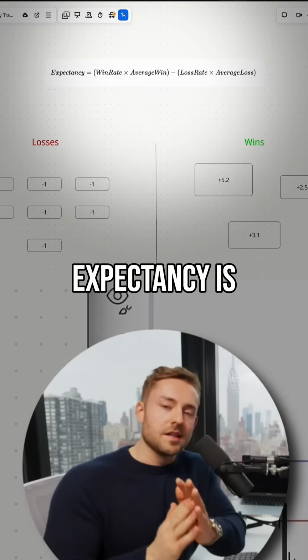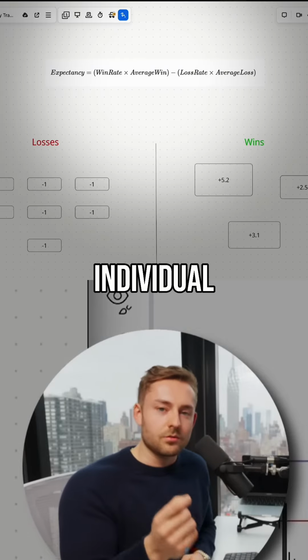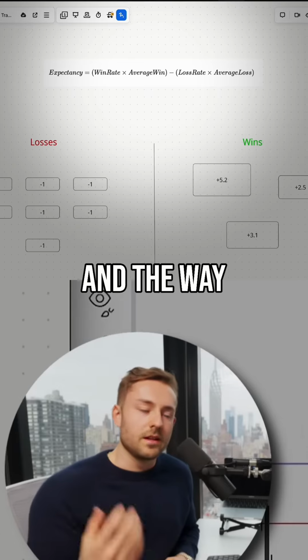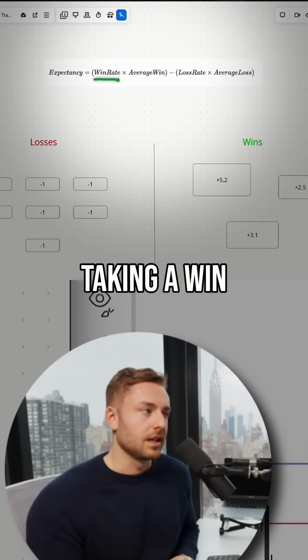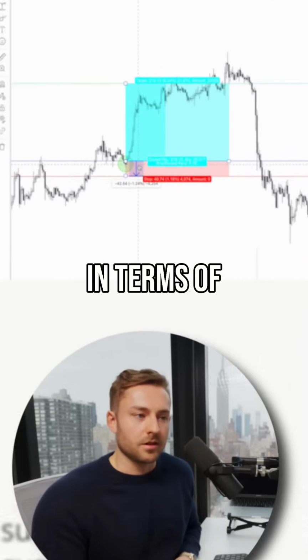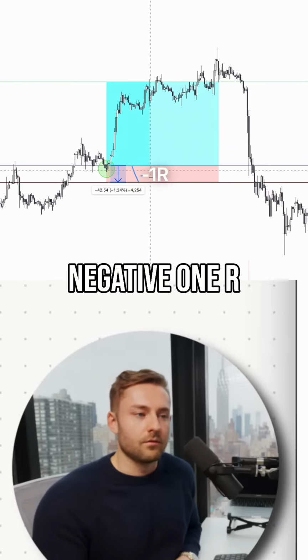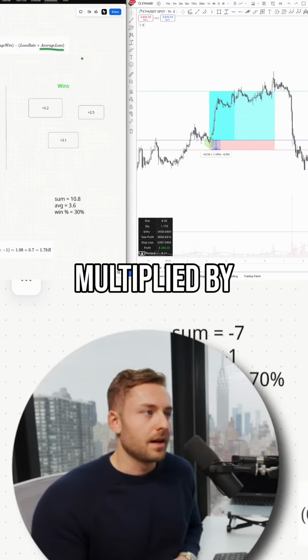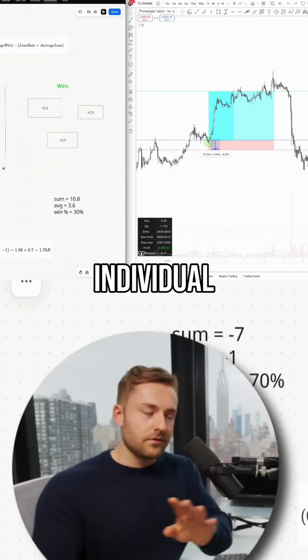So the expectancy is how much you're expected to make on each trade, regardless of whether that individual trade is a loss or a win. And the way that we do this is by finding our average win rate, or the percent of the times that we're taking a win, multiplying it by the average size of our win. So if we're looking in terms of risk factors, in this situation, this is -1R, and this would be positive 5.35R. We would take that from the percentage of the time that we lose, multiplied by our average loss, which would be -1R. So a lot of people get emotional about individual losses.